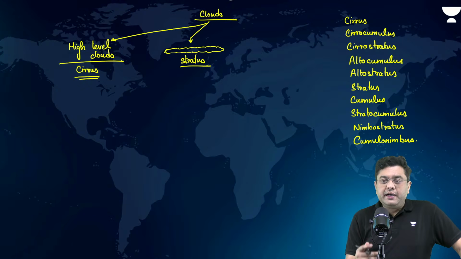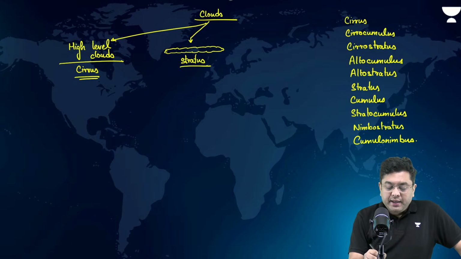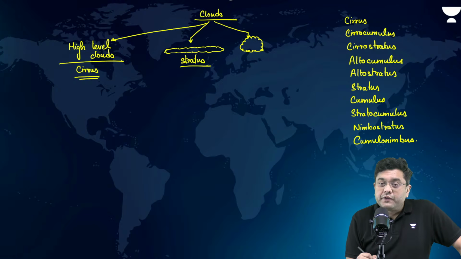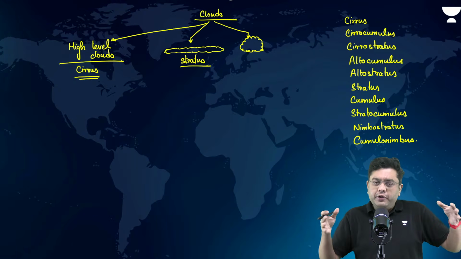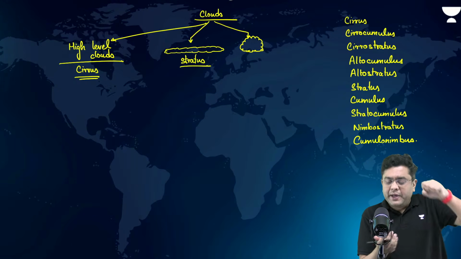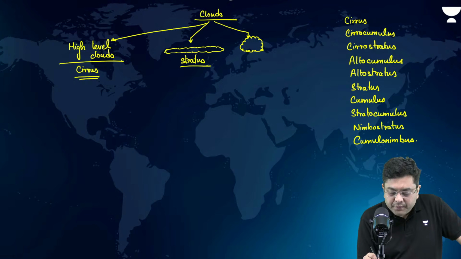Then you have certain clouds which develop vertically, like heaps of balls of cotton. You have vertical development of such clouds. This is an accumulation in one place, not development horizontally, but accumulation in one place. This is known as cumulus.